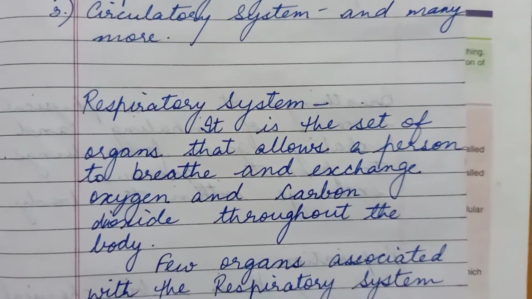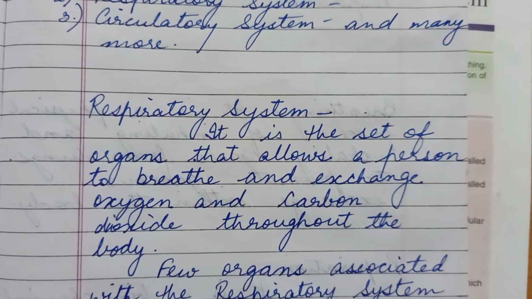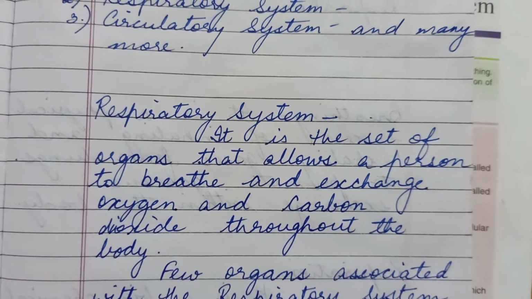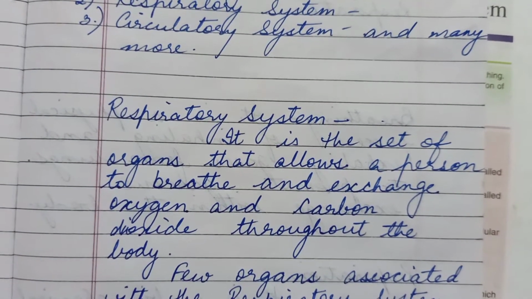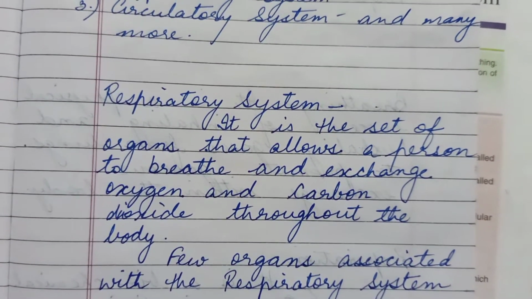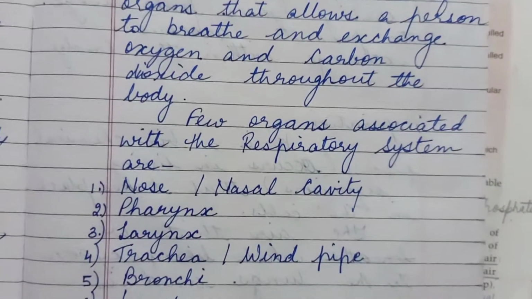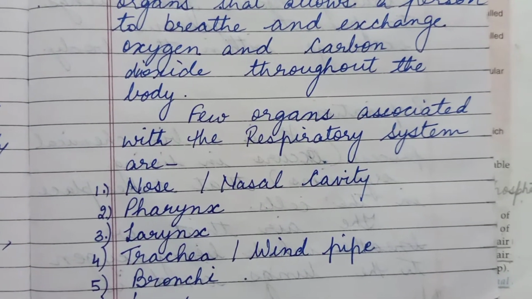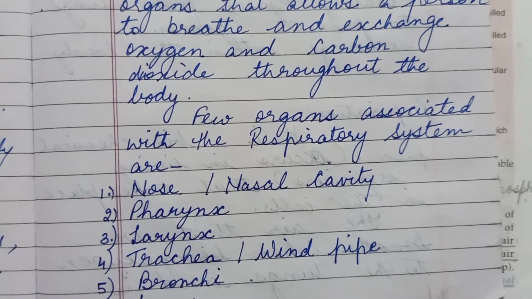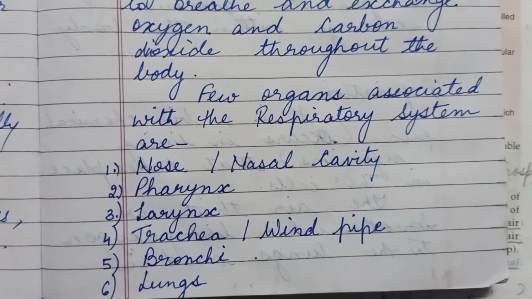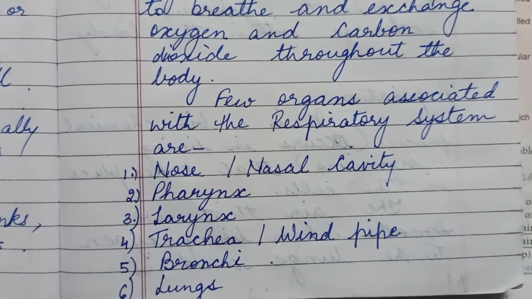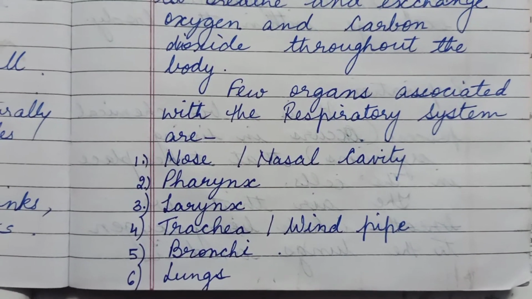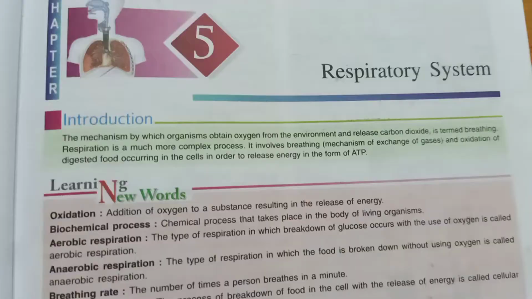And respiratory system is what? It is the set of organs that allows a person to breathe and exchange oxygen and carbon dioxide throughout the body. And I also told you about the organs that are associated with the respiratory system. So what are those organs? Nose or nasal cavity, pharynx, and this pharynx is also known as the throat region, and larynx, it is also known as voice box, then trachea or windpipe, then bronchi and lungs.